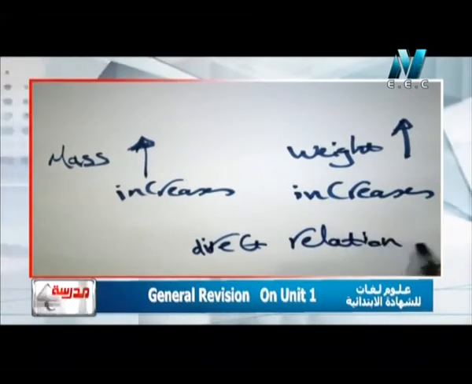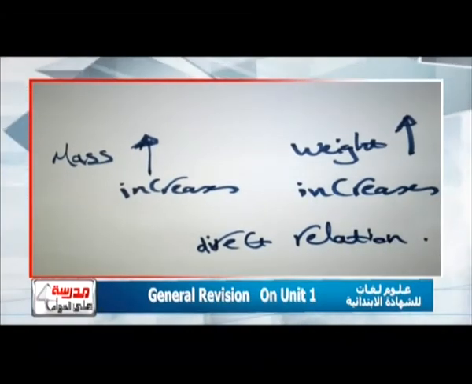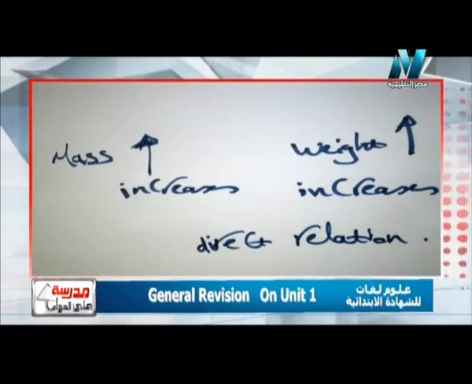As we have studied in primary 5, خدنا معنى علاقة طردية معناها إن two factors أو الشيئين دول هم اللي بيزيدوا مع بعض أو increase أو decrease. ده معنى كلمة علاقة طردية. So again, we can say that when mass increases, weight increases, and when mass decreases, weight decreases, and vice versa. So the relation between mass and weight is direct relation.